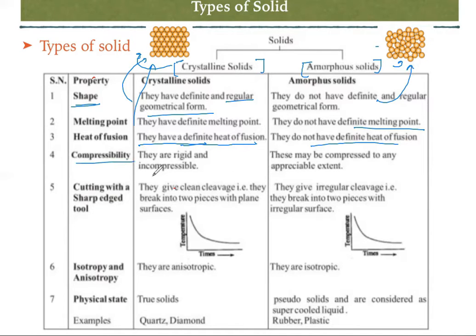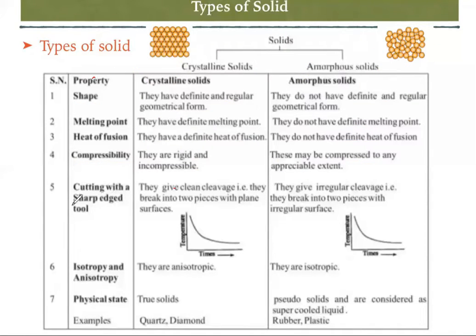Compressibility: crystalline solids are rigid and incompressible. If we apply so much pressure, it is not going to compress. Whereas amorphous solids can be compressed. Why? You see that there are many spaces present, so if you compress it, the amorphous solid can be compressed.